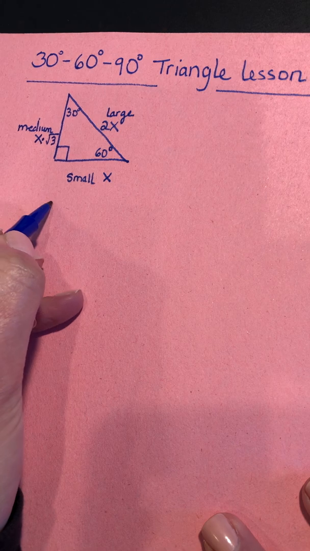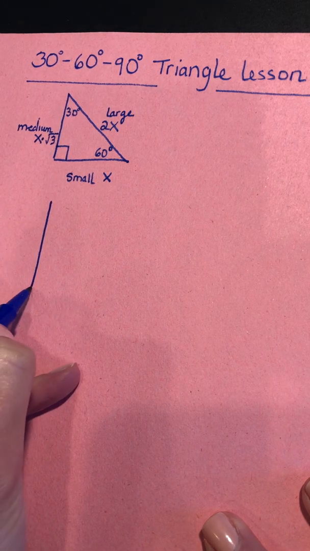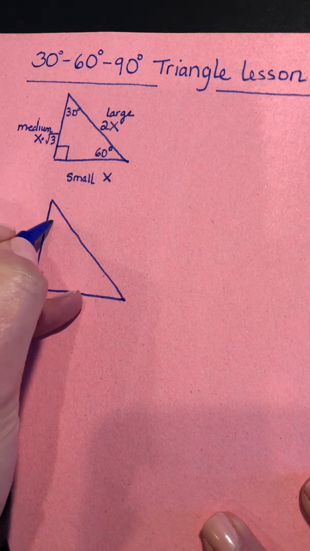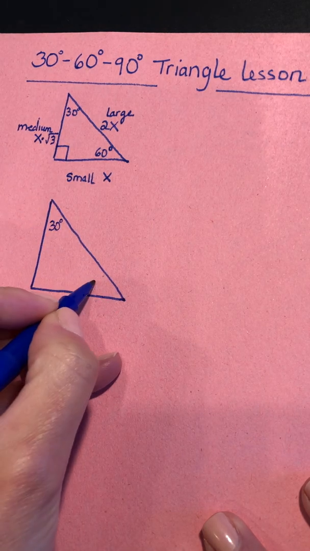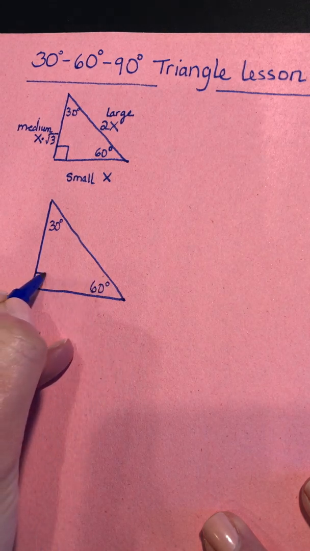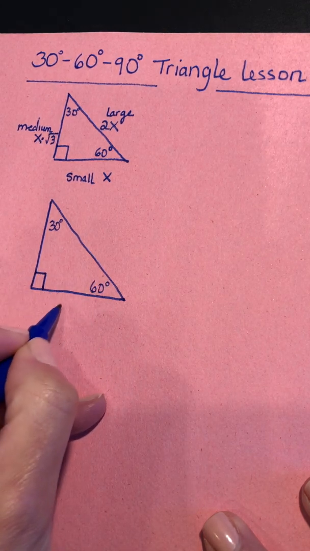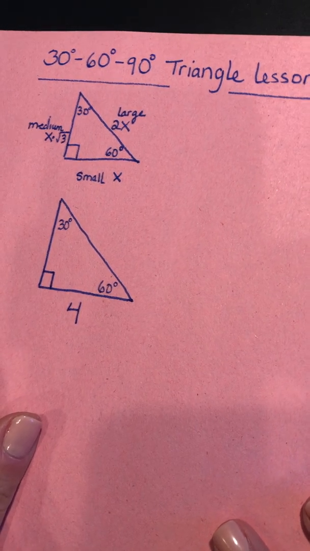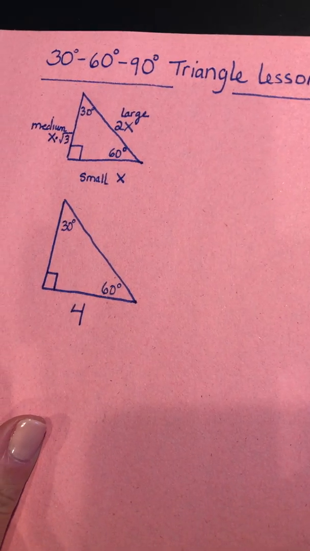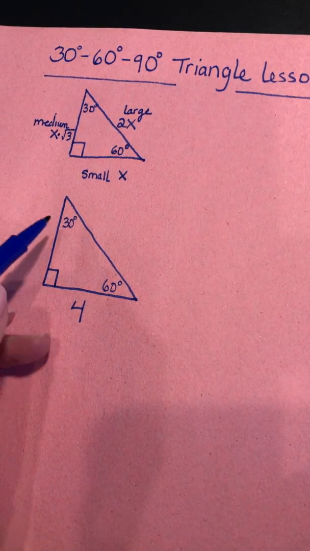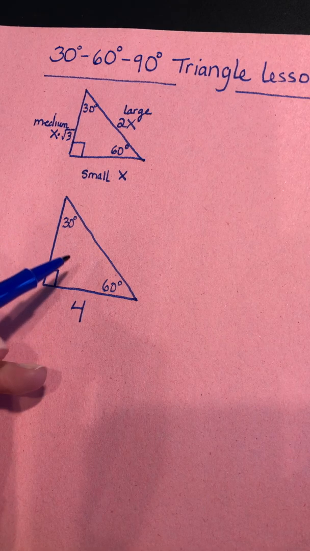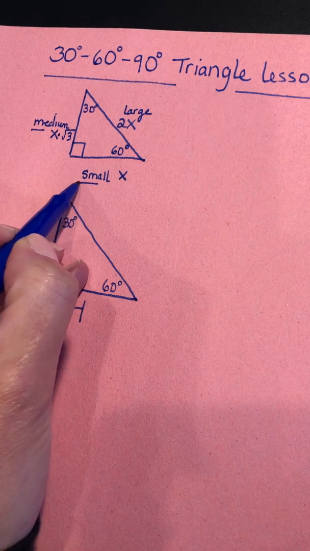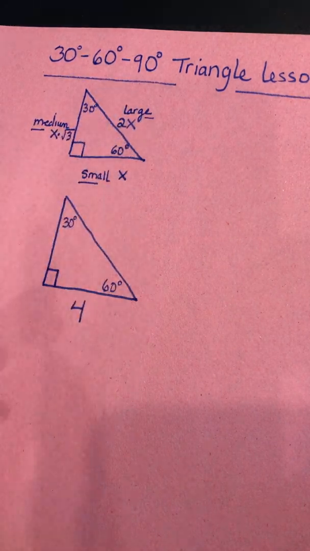All right, so let's take our first example. I'm just going to make up some numbers. So let's suppose that you are given the following, and the problem said, find all the sides. The very first step is to look at your triangle. And before you do any work whatsoever, what you're going to do is label the sides small, medium, and large. And trust me on this, it will help you a lot. It helps you really keep track of what's going on. So I would not skip this step.